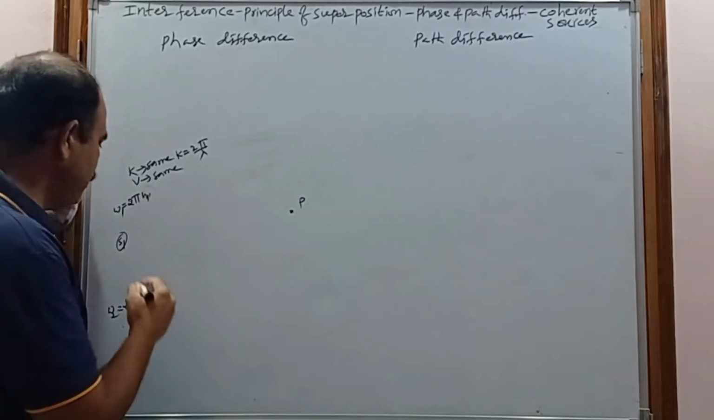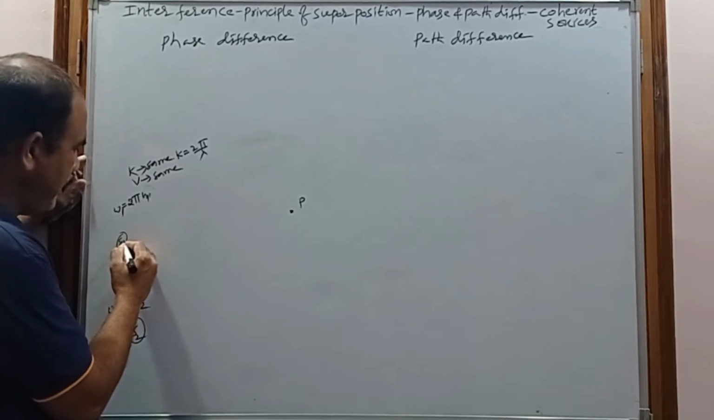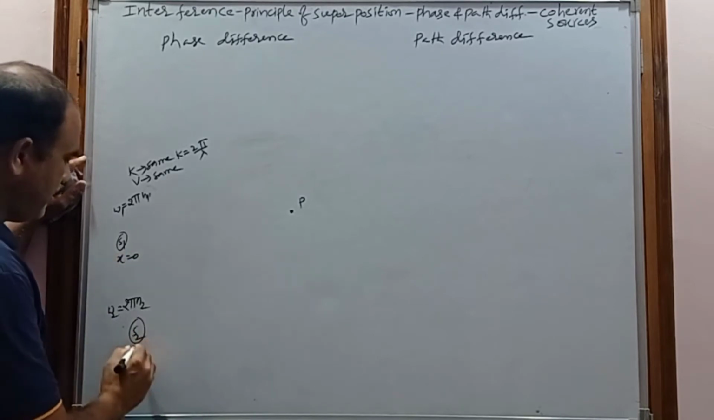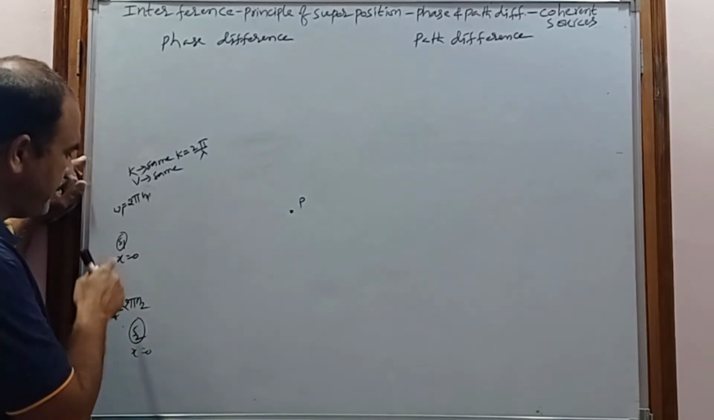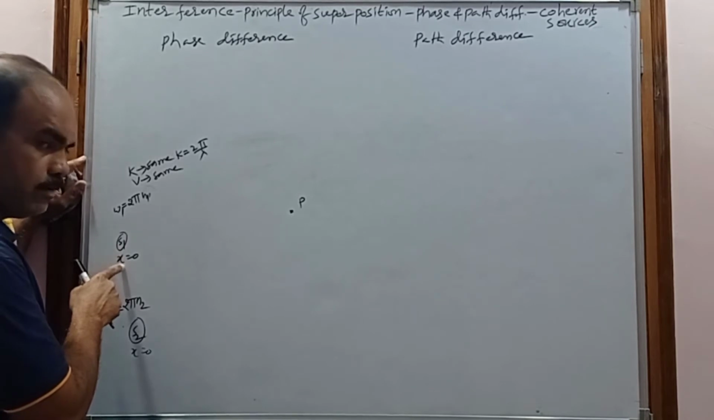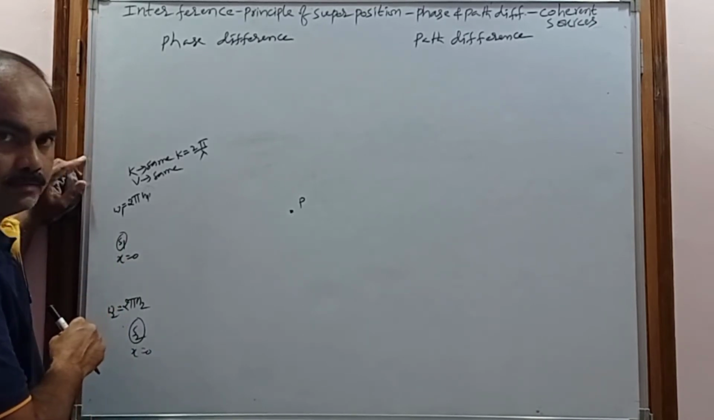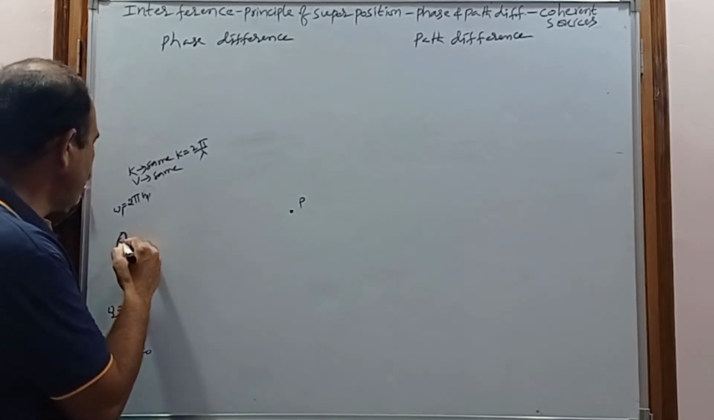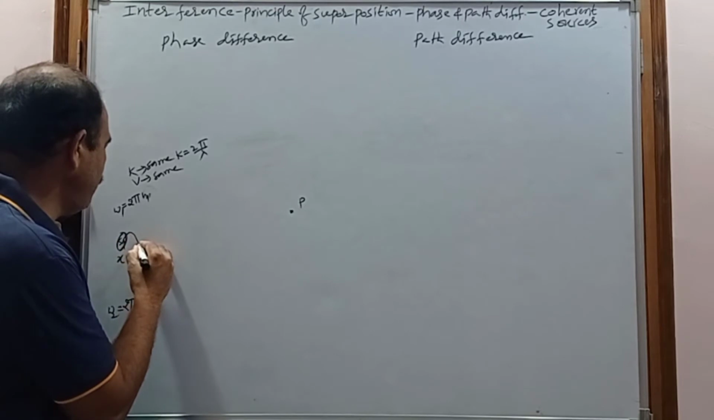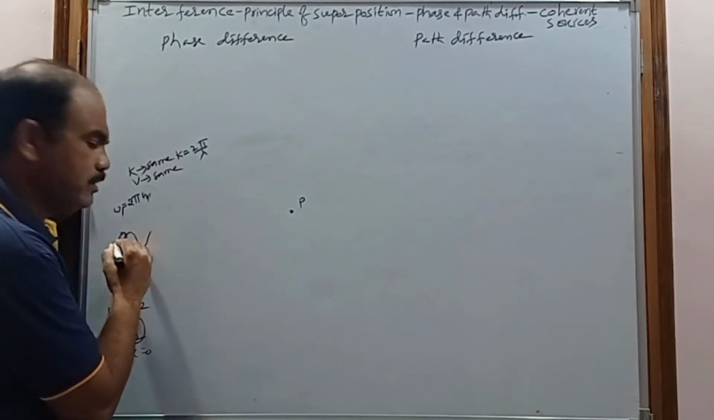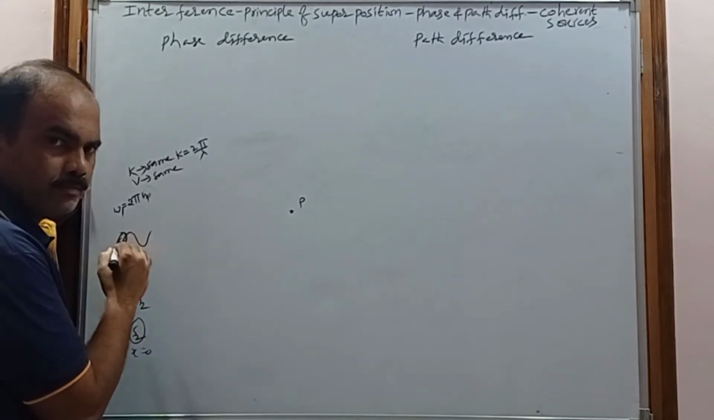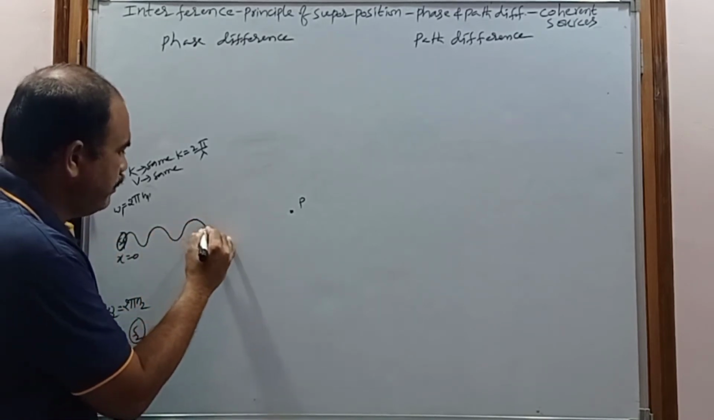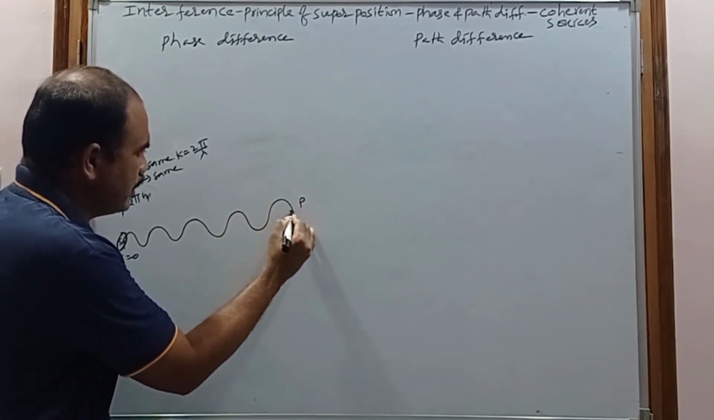Now consider the first source and the second source, both at x equal to 0. So S1 is at x equal to 0 and S2 is also at x equal to 0. Now consider that when the source S1 emits waves, the waves start from S1, travel through the medium, and reach this particle.